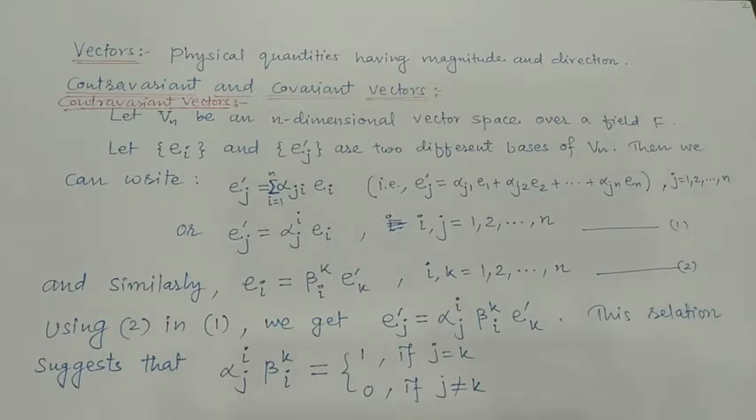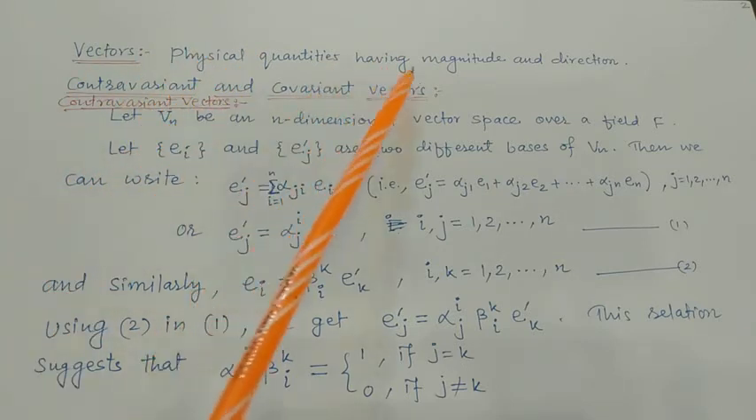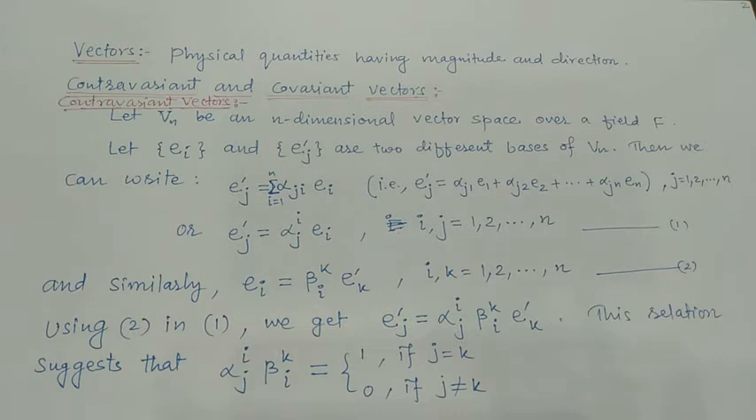Next we shall discuss vectors. Vectors are physical quantities having magnitude and direction. Vectors are divided into two types, contravariant and covariant vectors. Now we shall see how the vectors are categorized as contravariant and covariant. First of all we look at contravariant vectors.